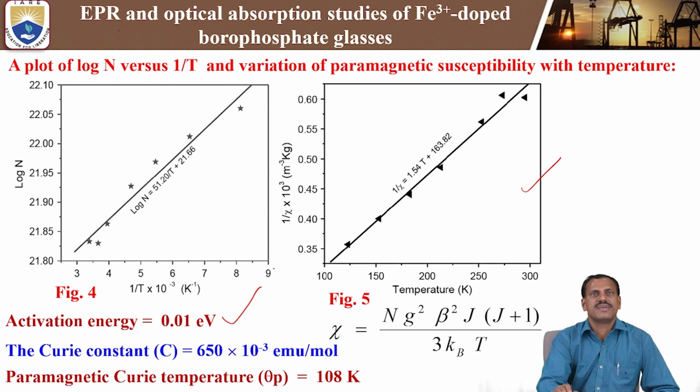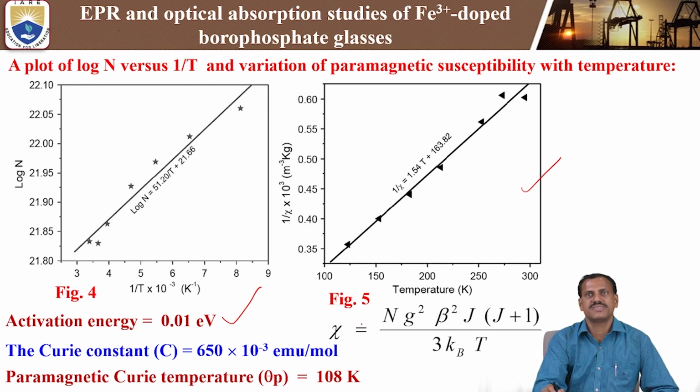That way we calculate the activation energy of the present iron 3 plus doped sodium borophosphate glasses. In that case, the activation energy we are getting is 0.01 electron volt. Next, figure 5 shows the temperature versus susceptibility, 1 by psi into 10 power of 3 meter cube per kilogram. In this study, we are studying the susceptibility by using this formula: N g square beta square J(J plus 1).